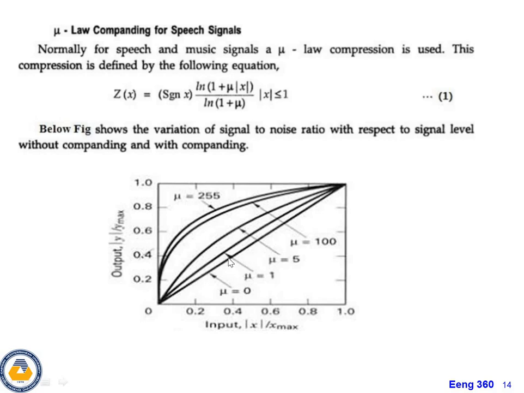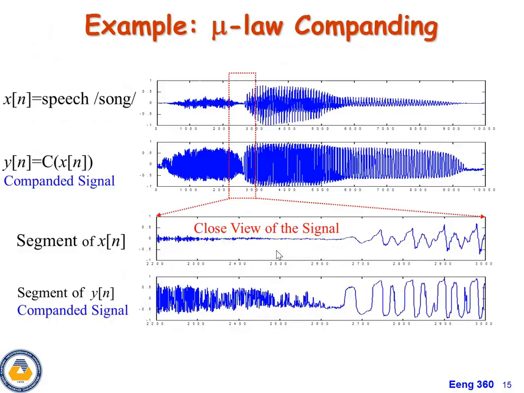If the mu value is increased, mu equal to 1, mu equal to 5, mu equal to 100 like this. Next, here is mu-law compounding, the general observation with graphs. X of n, just assume this is a speech signal, and the graph is like this. Y of n is the output, the compounded signal, that is, the compounded version of x of n.